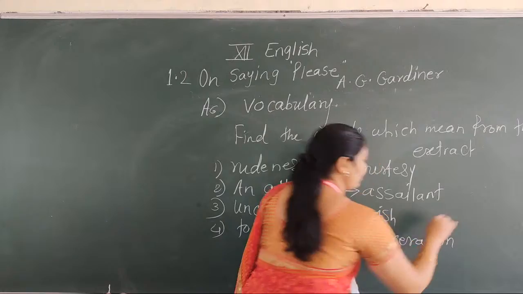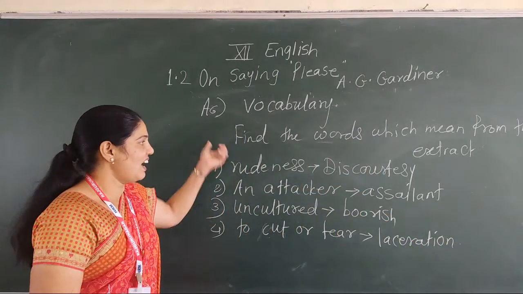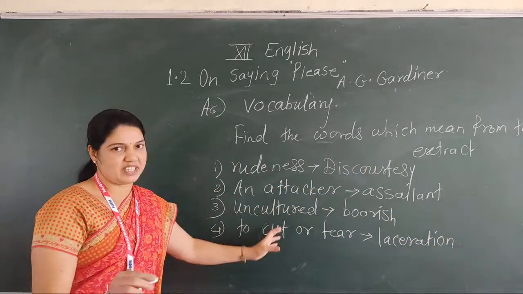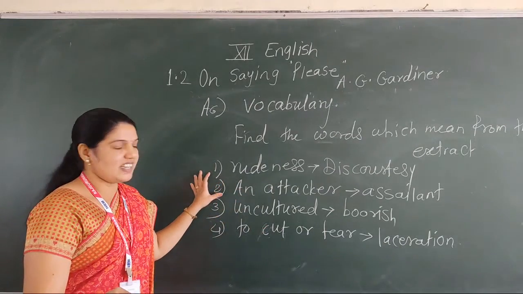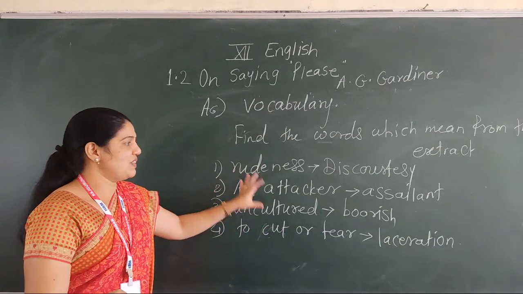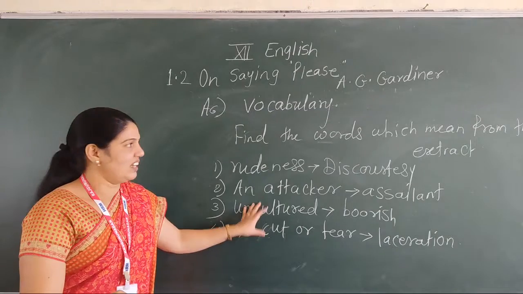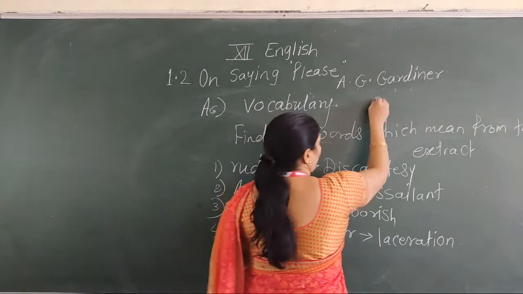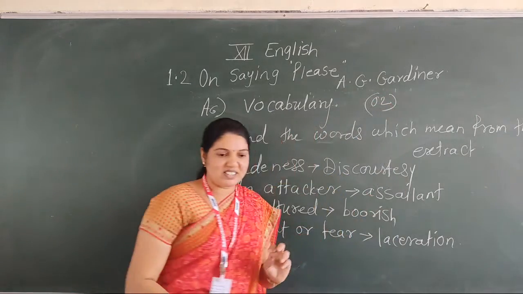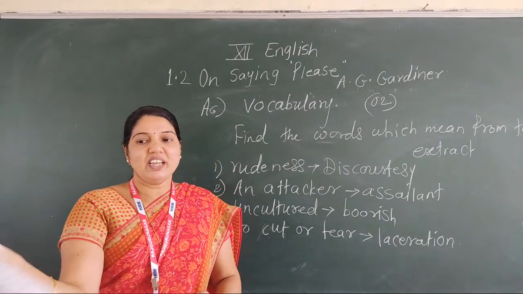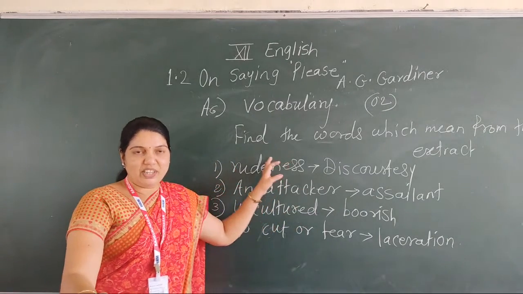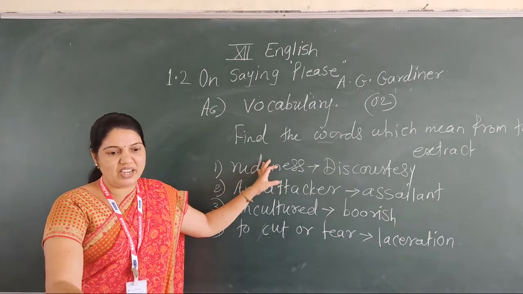At the time of teaching these texts, I explain in detail about all these meanings. It is very easy to find the words which mean from the extract, and this question is also for 2 marks. Now students, in this way we completed our activity. Do you understand it?